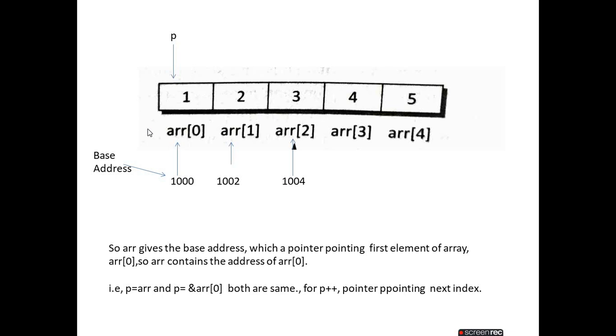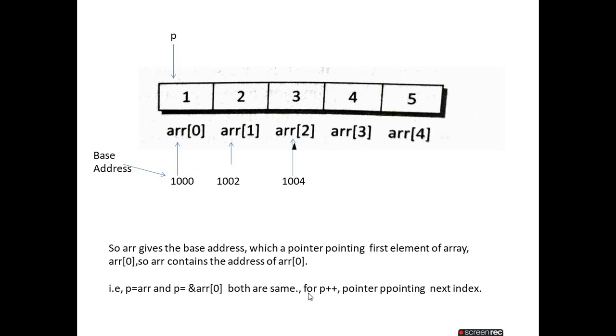Now we take a pointer p and assign p equals arr, which is the same as p equals &arr[0]. That means the address of arr[0], the first element address, is the same as p equals arr. Always it is pointing to the first element address.